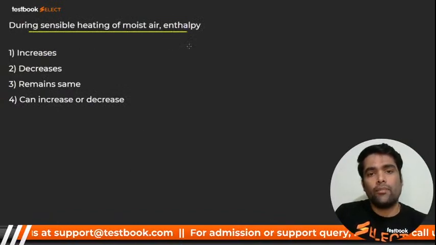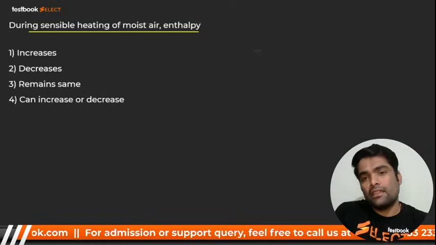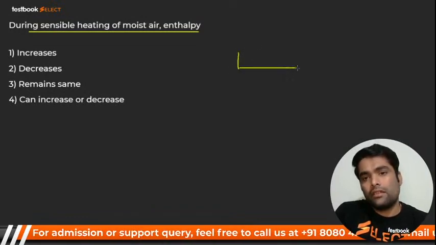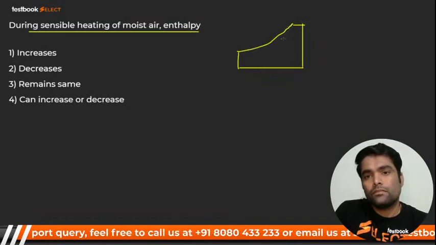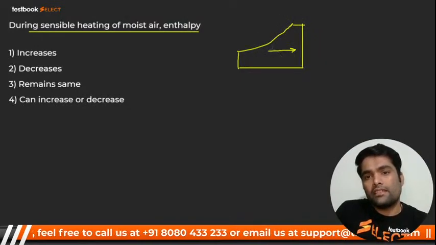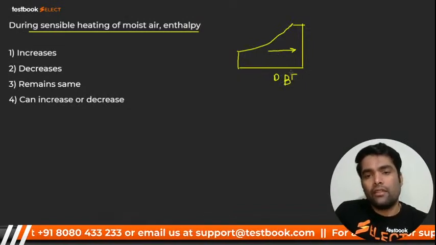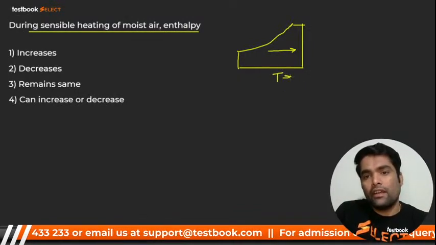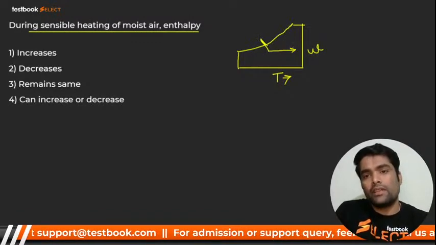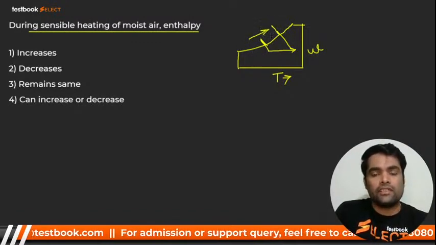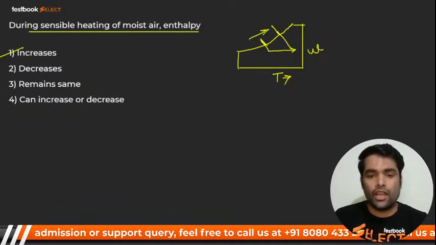During sensible heating of moist air, what happens to enthalpy? During sensible heating, this is sensible heating. Dry bulb temperature is going to be increased. Here we have temperature, dry bulb temperature, and here we have omega. Omega remains constant. And enthalpy increases in the northeast direction. So it should be increased. Very good. Here I go for next.